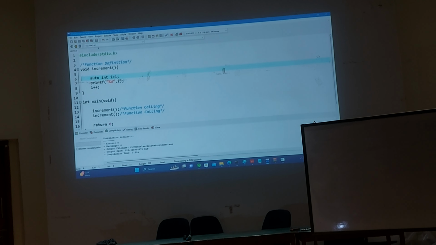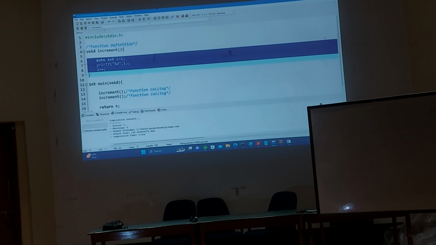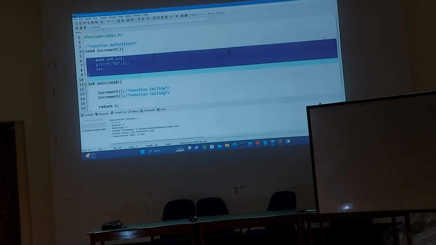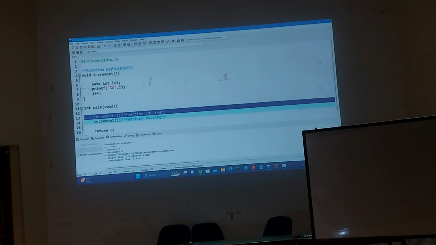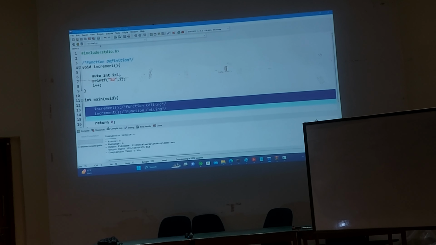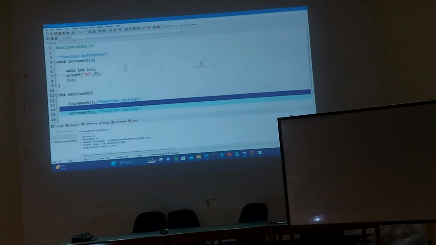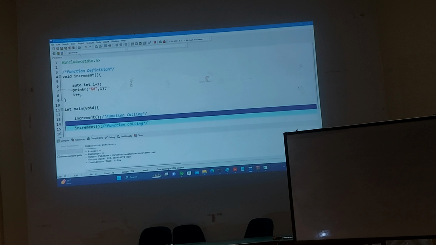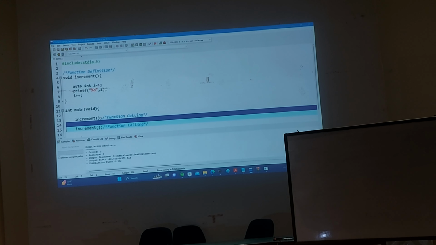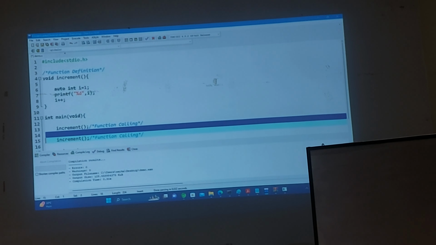Again come here, reinitialize with 1, printing 1, value becomes 2, function over. Understanding my statement? Here, one time function call, second time function call. Can I say this is in between function call? One function call, another function call. So that means that highlighted line is in between function call. In between function call, the value is persisting or not?